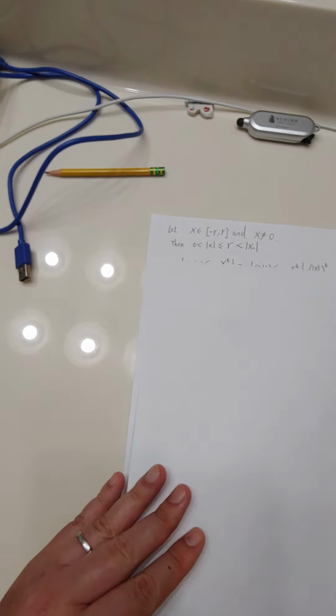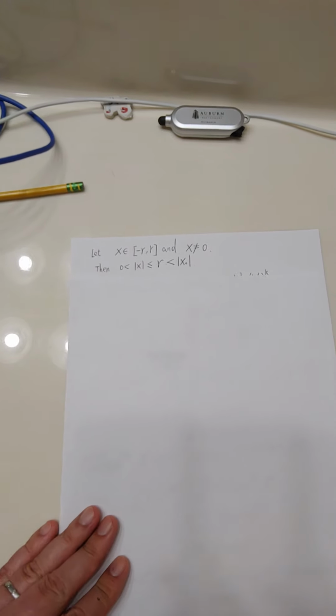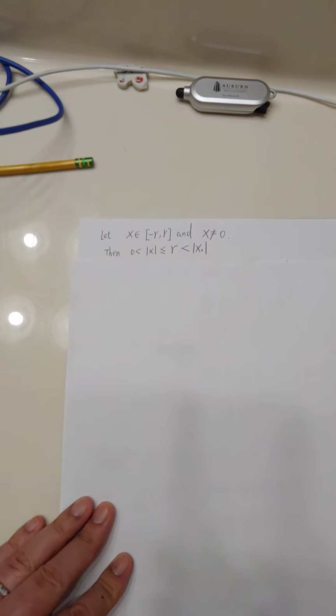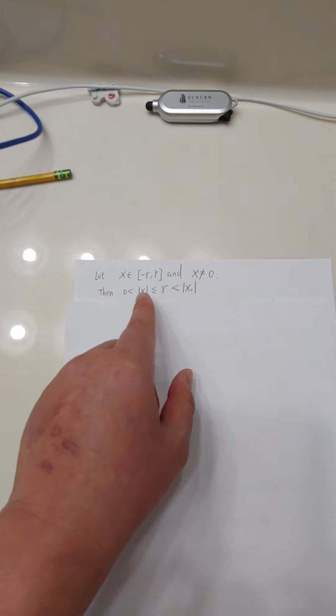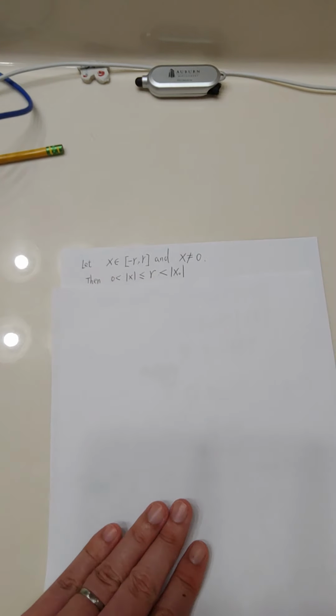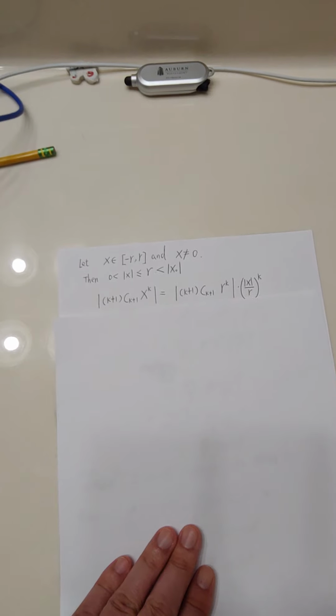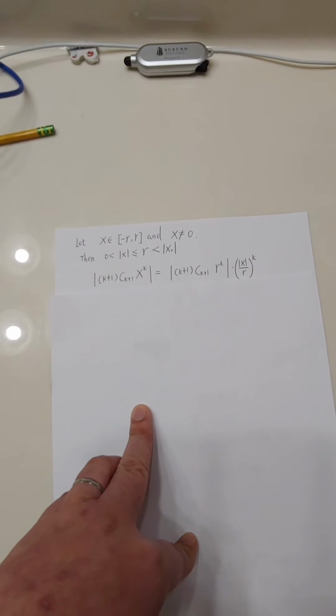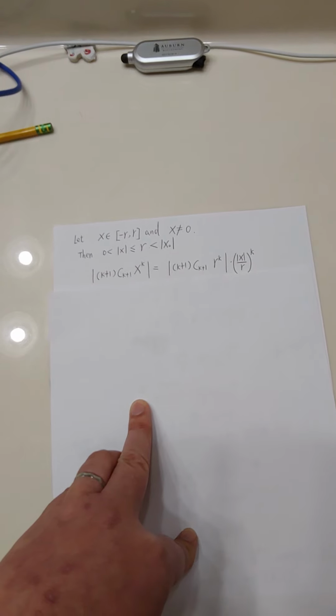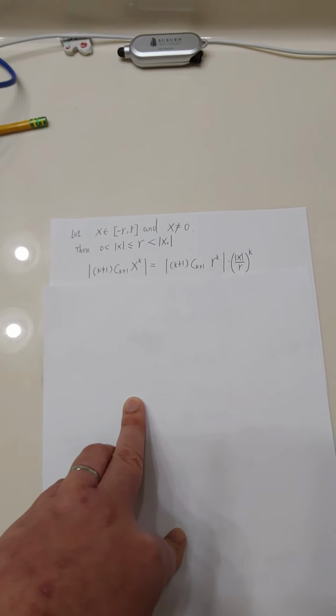We still have the same setup for the x and the x naught, and we have these inequalities. Then let's look at this term. This is the general term, right? k plus 1 times c sub k plus 1 x to the k's power.